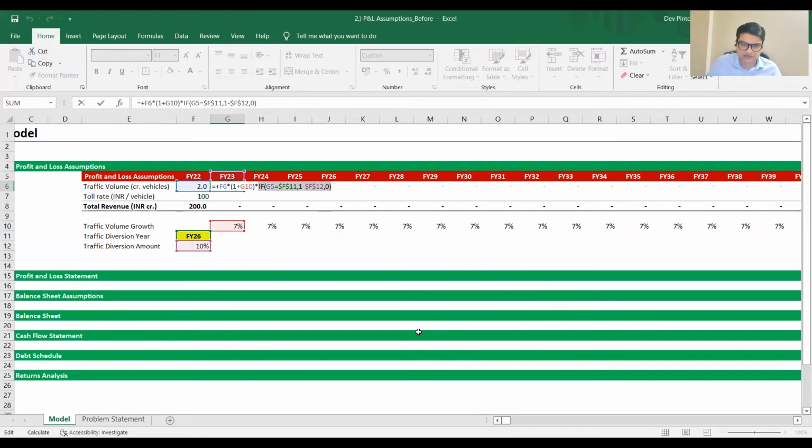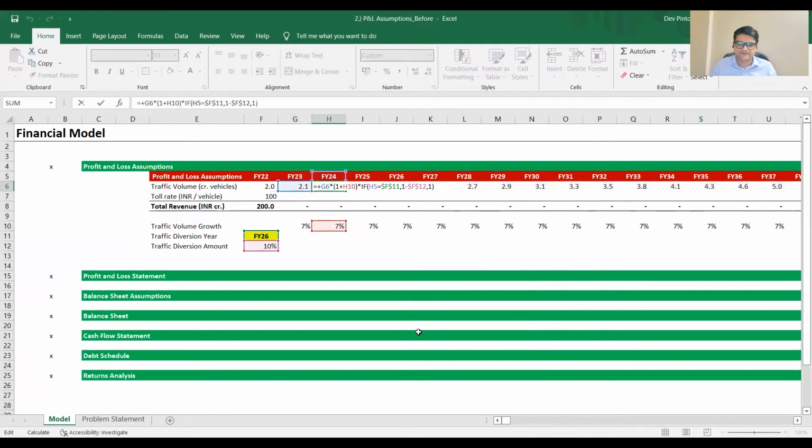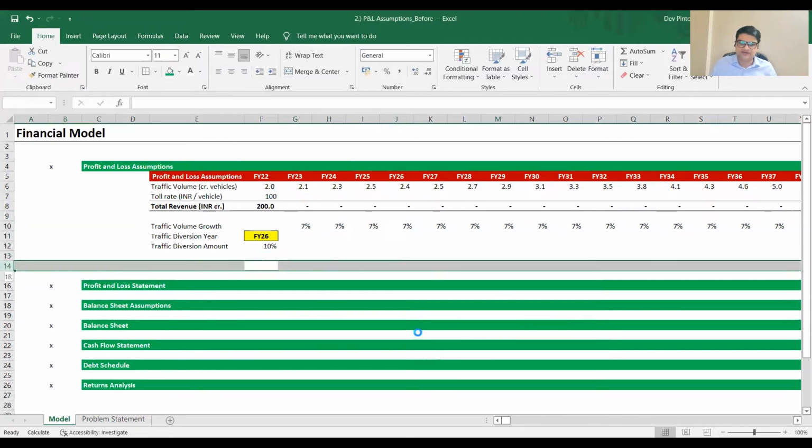Why is this returning 0? If G5 is equal to this, which is not, right? Sorry, it should be not 0, it should be 1. My bad, apologies for that. Let's make sure we haven't made a mistake in terms of linking: previous year's volume into 1 plus growth into if this is equal to this, minus diversion. Okay, so in FY26, there's a little bit of 2.5 going to 2.4, so it's working. Right, so we're done with the traffic volume piece.